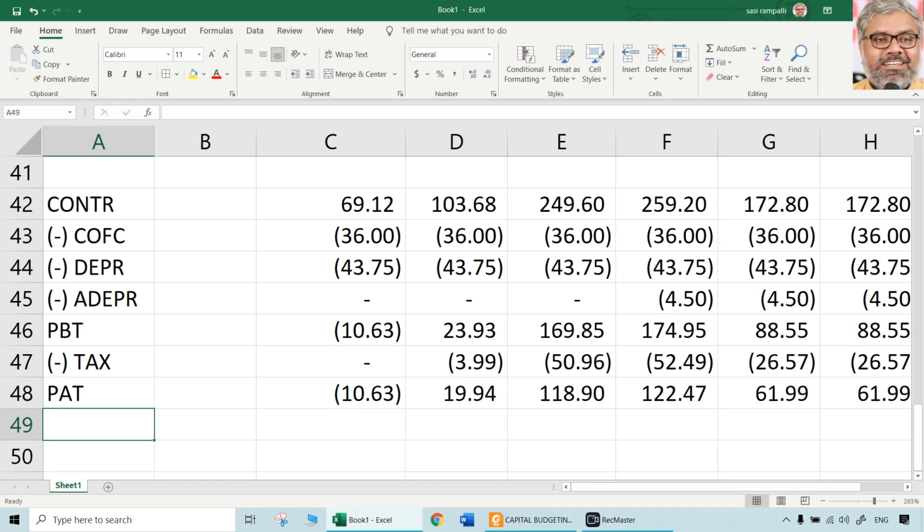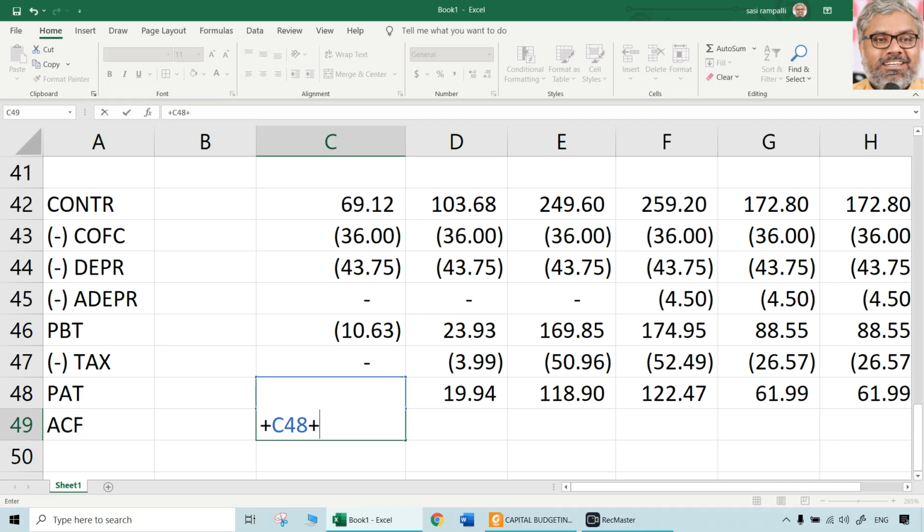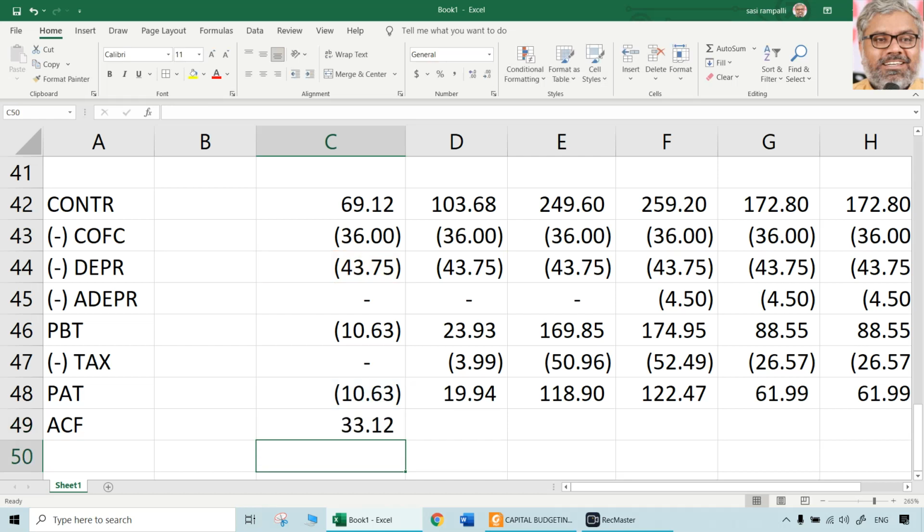Next, when we want the cash flows, annual cash flows, how much will they be? Whatever the profit after tax is, plus depreciation. In this case I am doing minus because already it was minus. So minus of minus will be plus. So you have to do plus there. That means minus 10.63 plus 43.75. Same way, 19.94 plus 43.75.